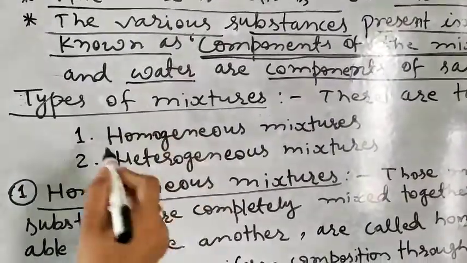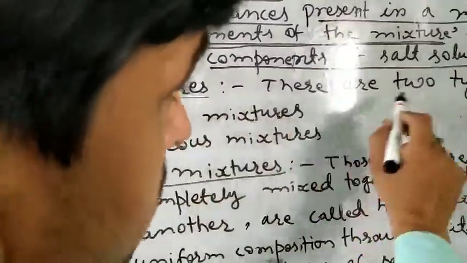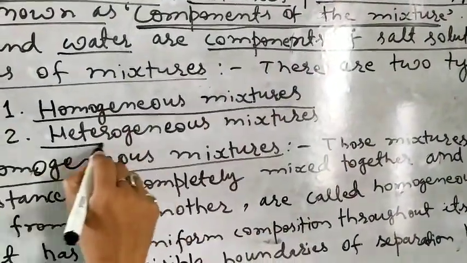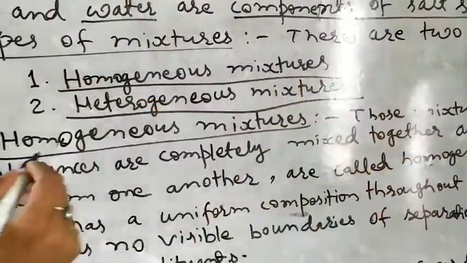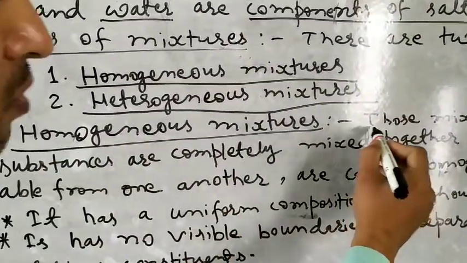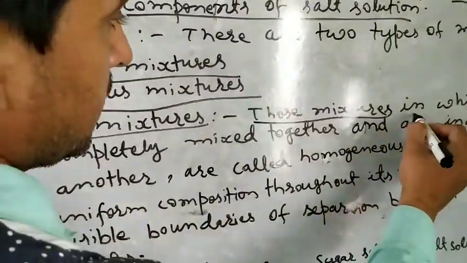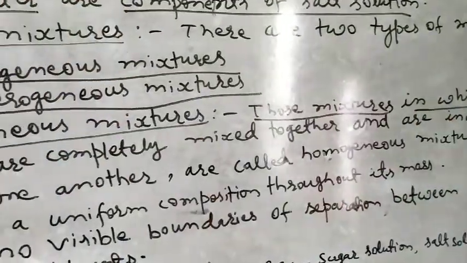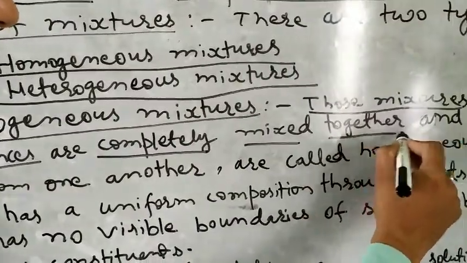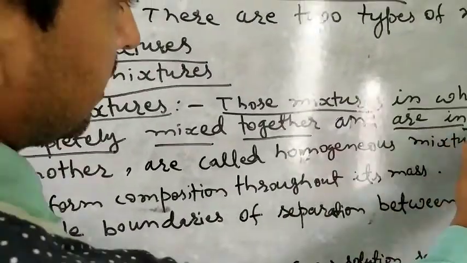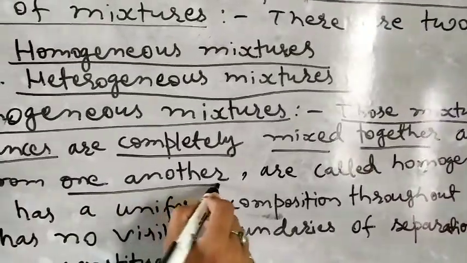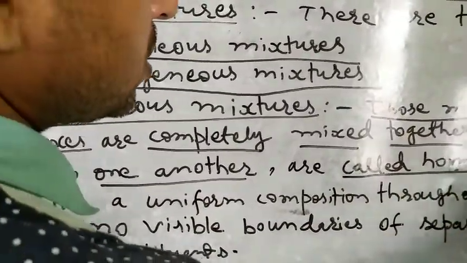Now we have to know types of mixture. There are two types of mixture. First one is homogeneous mixture and second one is heterogeneous mixture. First, homogeneous mixture. What is a homogeneous mixture? Those mixtures in which the substances are completely mixed together and are indistinguishable from one another are called homogeneous mixtures.